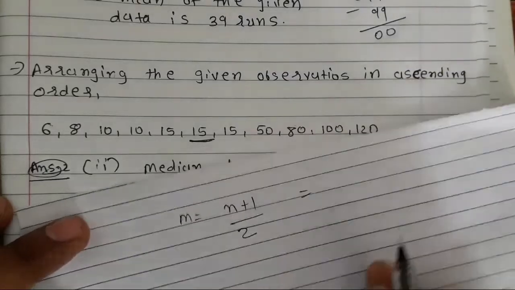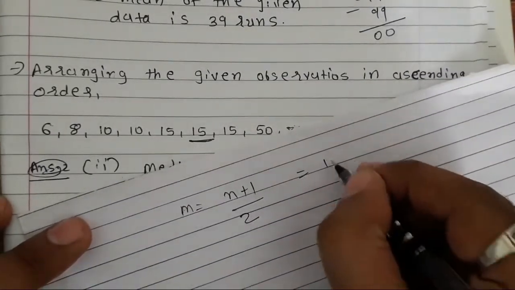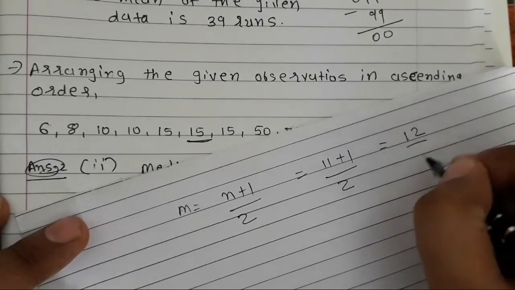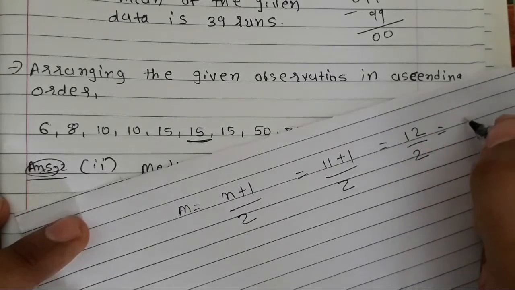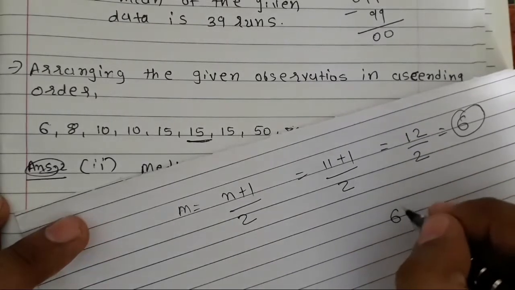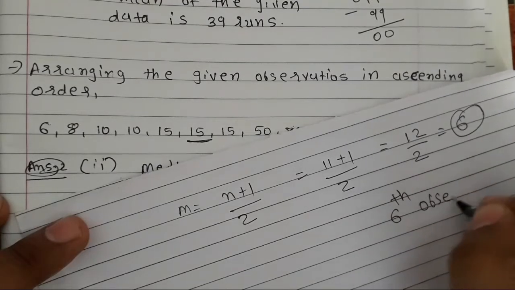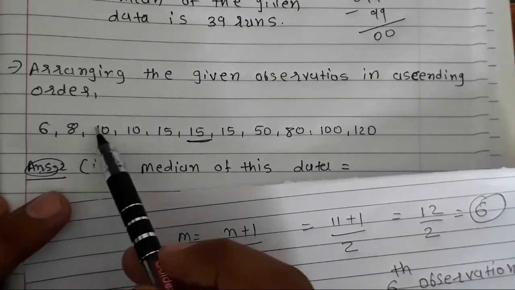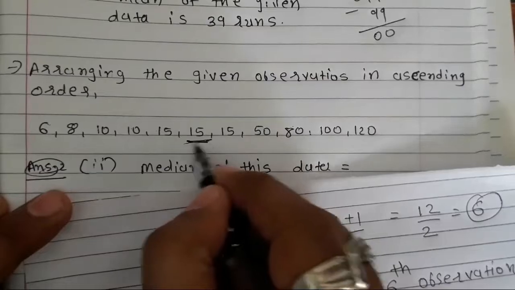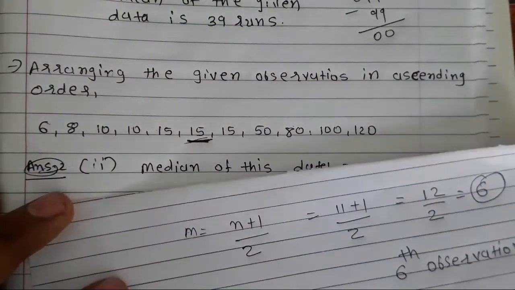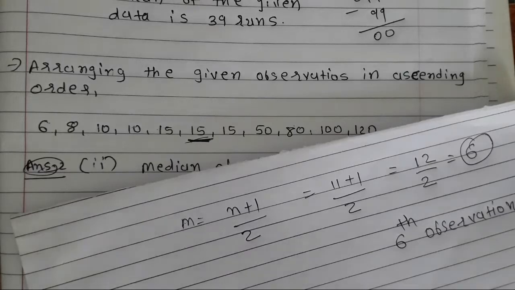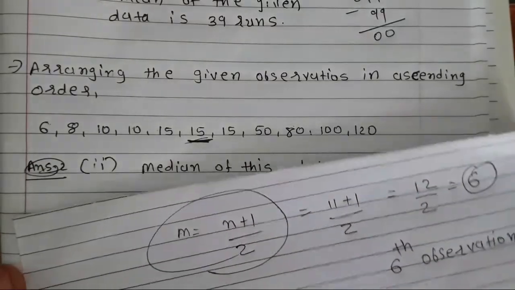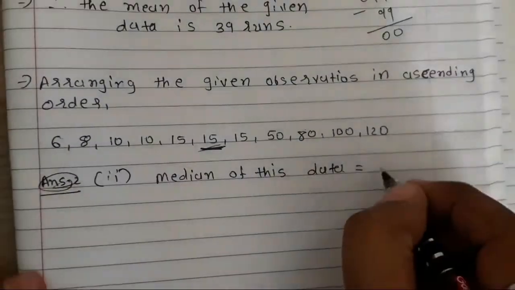So here we can see total 11 observations are given, so I will write 11 plus 1 divided by 2. Now 11 plus 1 is equal to 12, divided by 2 is equal to 6. Now 6 represents that the sixth observation is my median. What is the sixth observation? 1 2 3 4 5 6. The sixth observation is my median. So whenever an odd number of observations is given and you have to find the median for large data, you can use this equation. So the median of the data is 15.